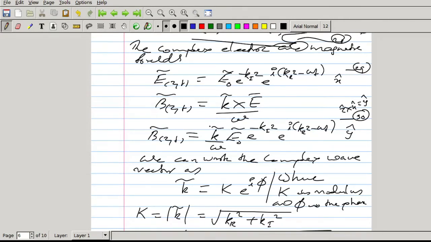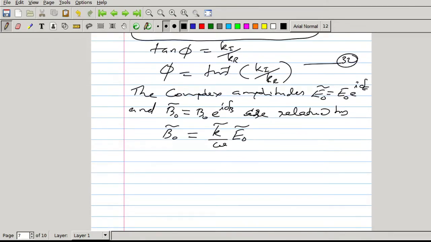This is the amplitude B0. So B0 is k by omega into E0. But B0 complex, B0 e raised to i delta B, is equal to capital K modulus e raised to i phi by omega, into E0 e raised to i delta E.